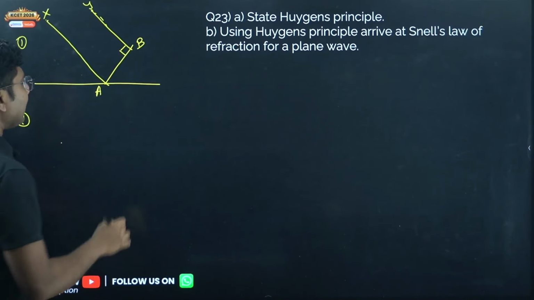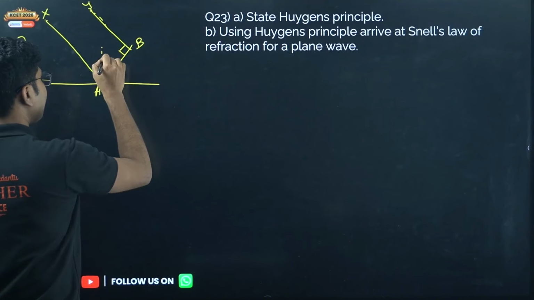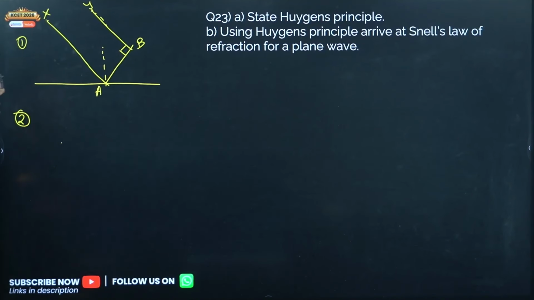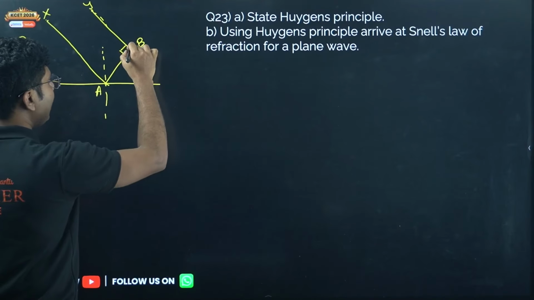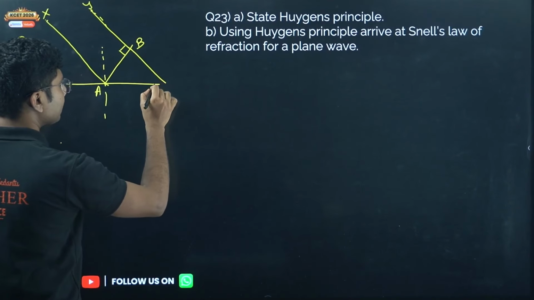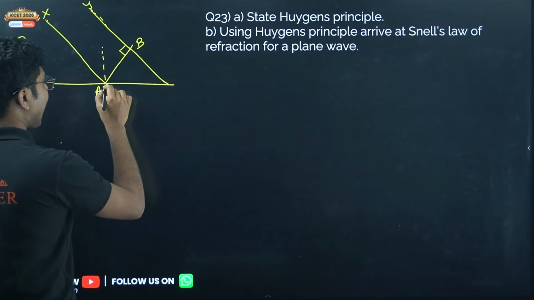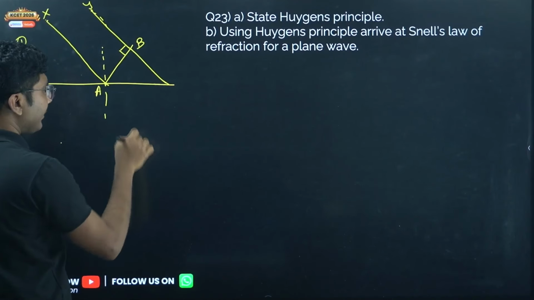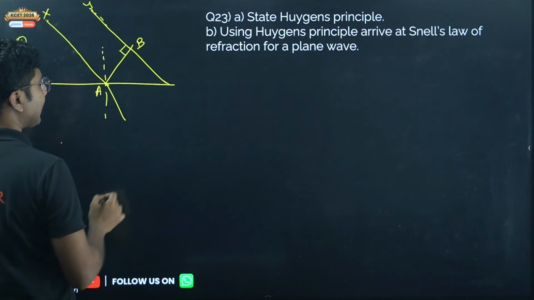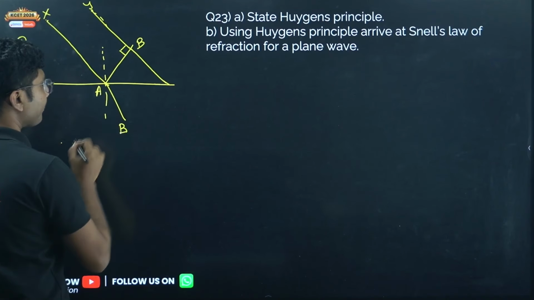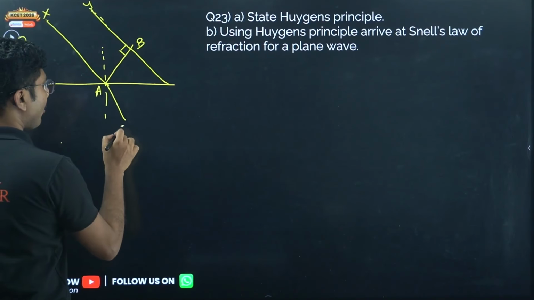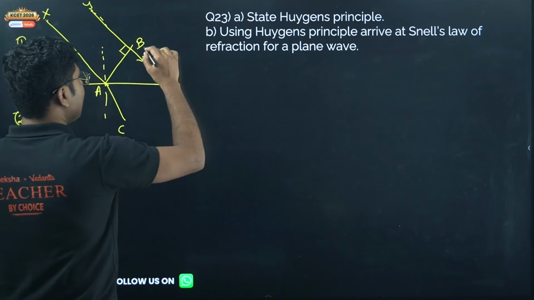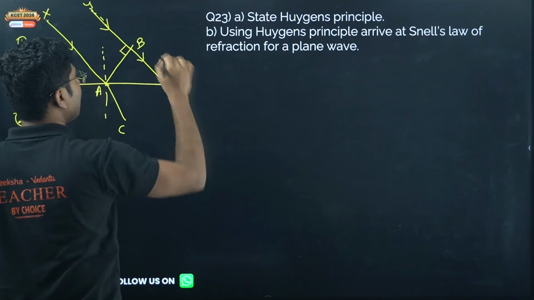Now here one important thing, light does not stay in the same medium, light travels to the second medium, right? So by the time B reaches this point, the light A already reached the second medium and it bends and it reached say at a point C, and this point is say D.